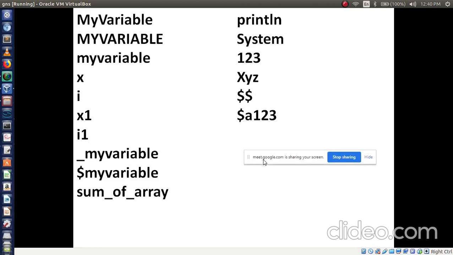Now, first word, is it valid or invalid?